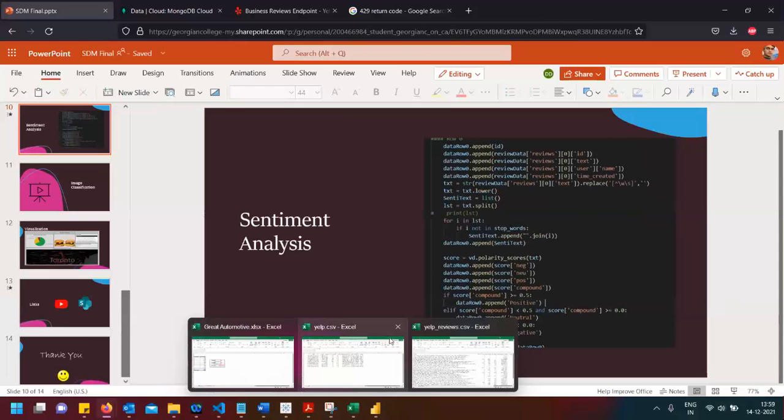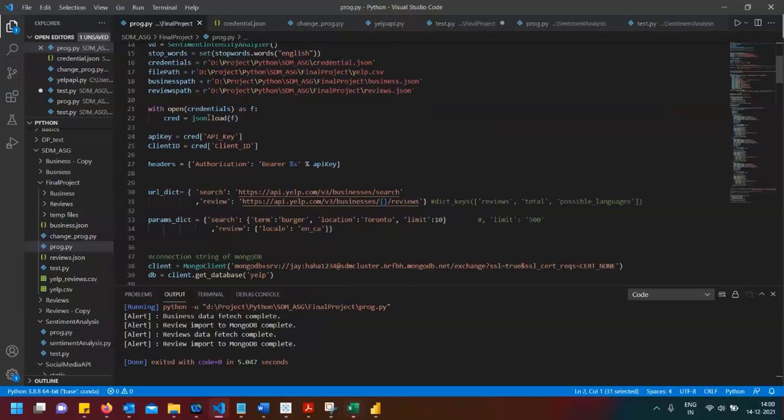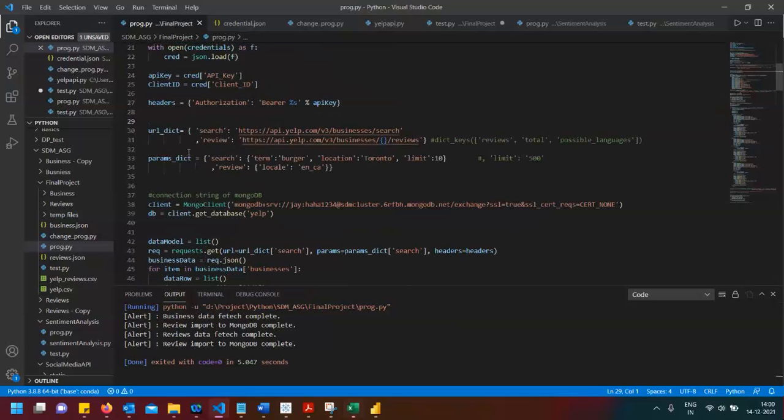Let me close the review files, and this is the piece of code. Let me go through the code once more. We have used pandas for data cleaning purposes. As I have told you, I have used NLTK for sentiment analysis and removing stop words. We have used the requests library for requesting the URL, and PyMongo's MongoClient for storing the data to Mongo. Here you can see the credential file has my API and client key. Based on it, we have passed the authorization headers.